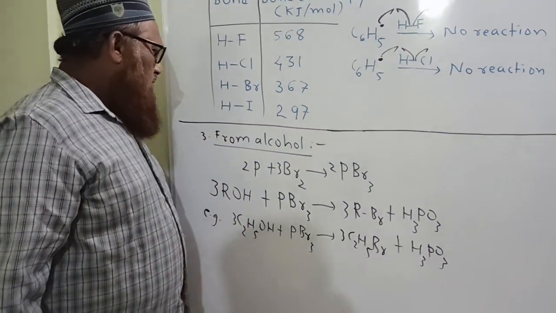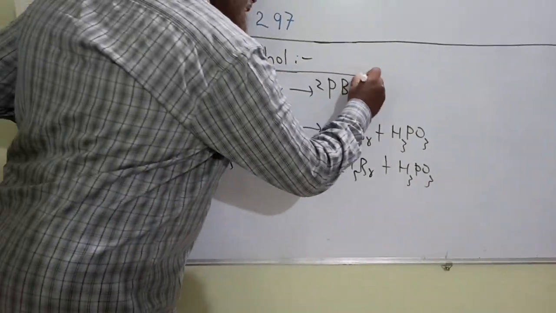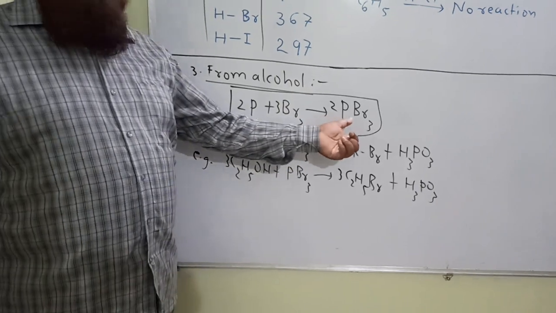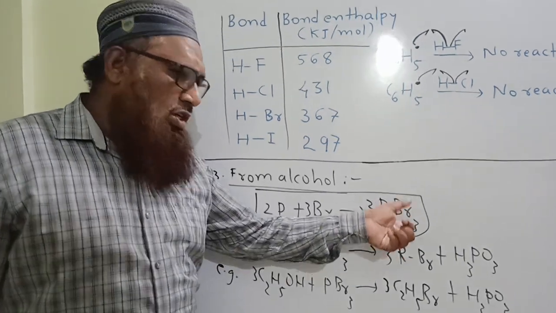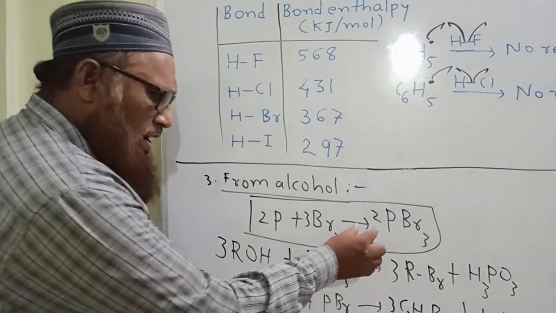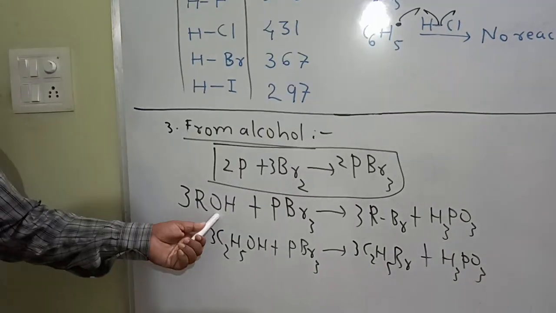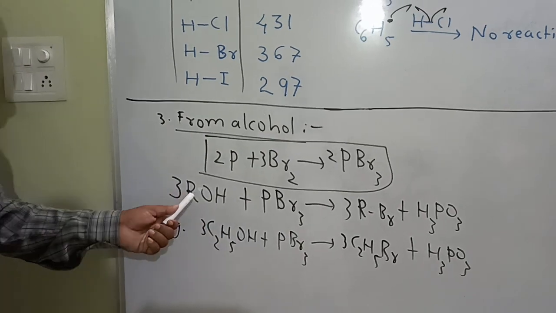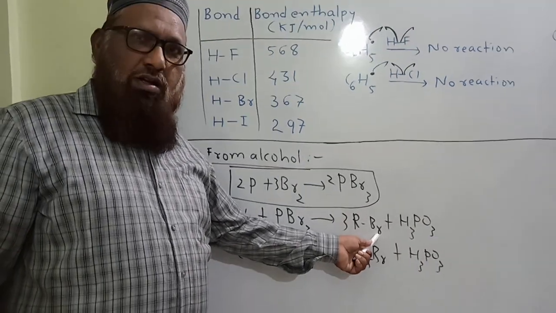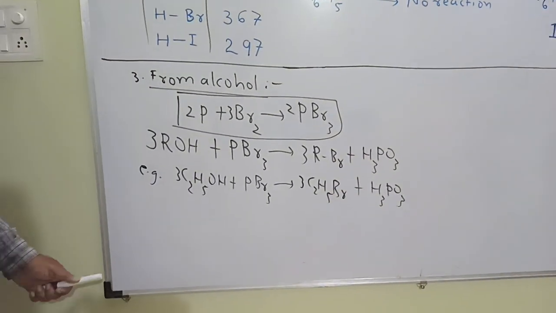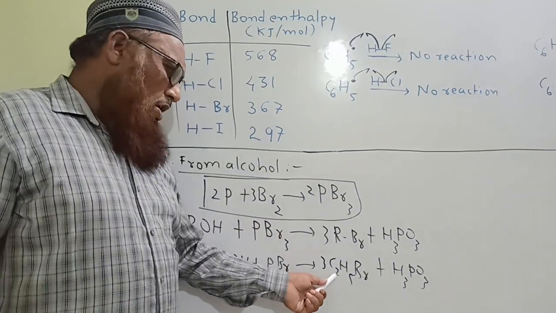Then let us see the third method of preparation of alkyl bromide. I mentioned earlier the stability of trihalides and pentahalides of phosphorus. Phosphorus tribromide is less stable, but in mixture form, red phosphorus, liquid bromine and alcohol react together and this reaction takes place. We get alkyl bromide here. The side product is phosphorus acid. This is the example: ethanol reacts with phosphorus tribromide to give ethyl bromide.